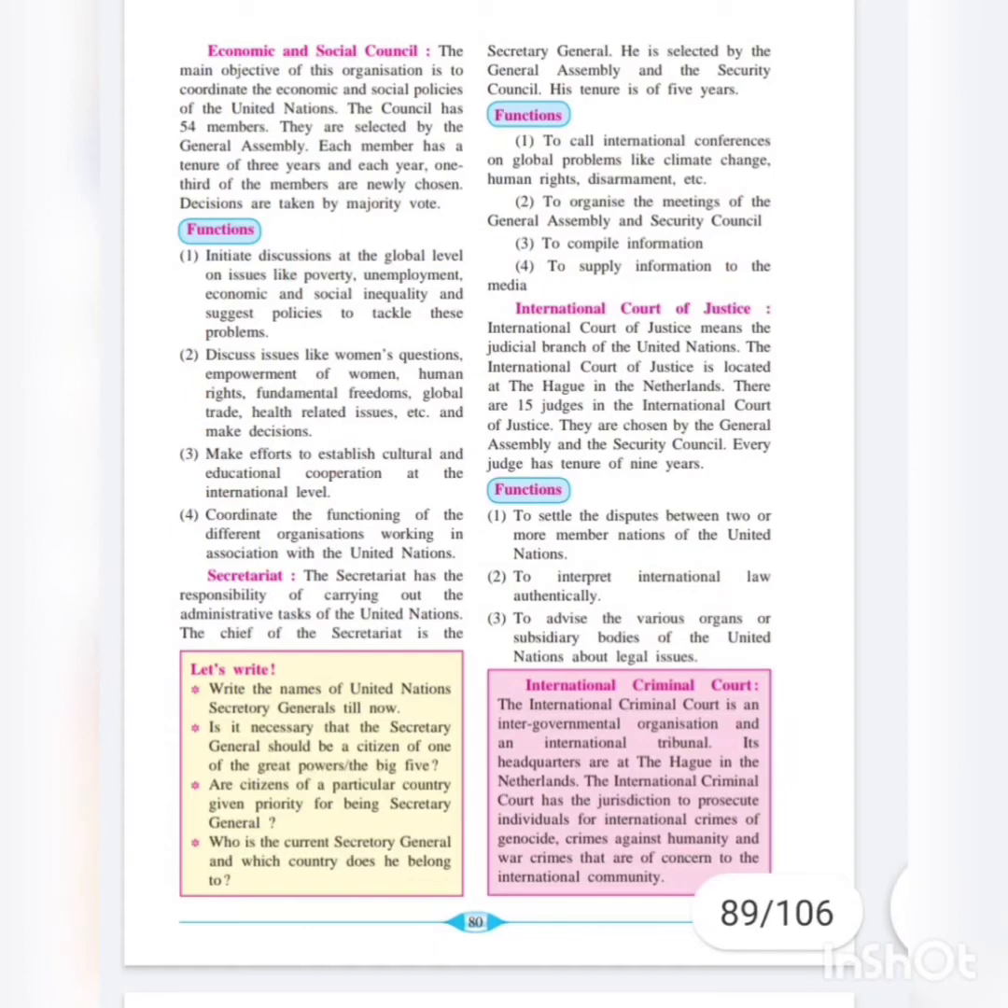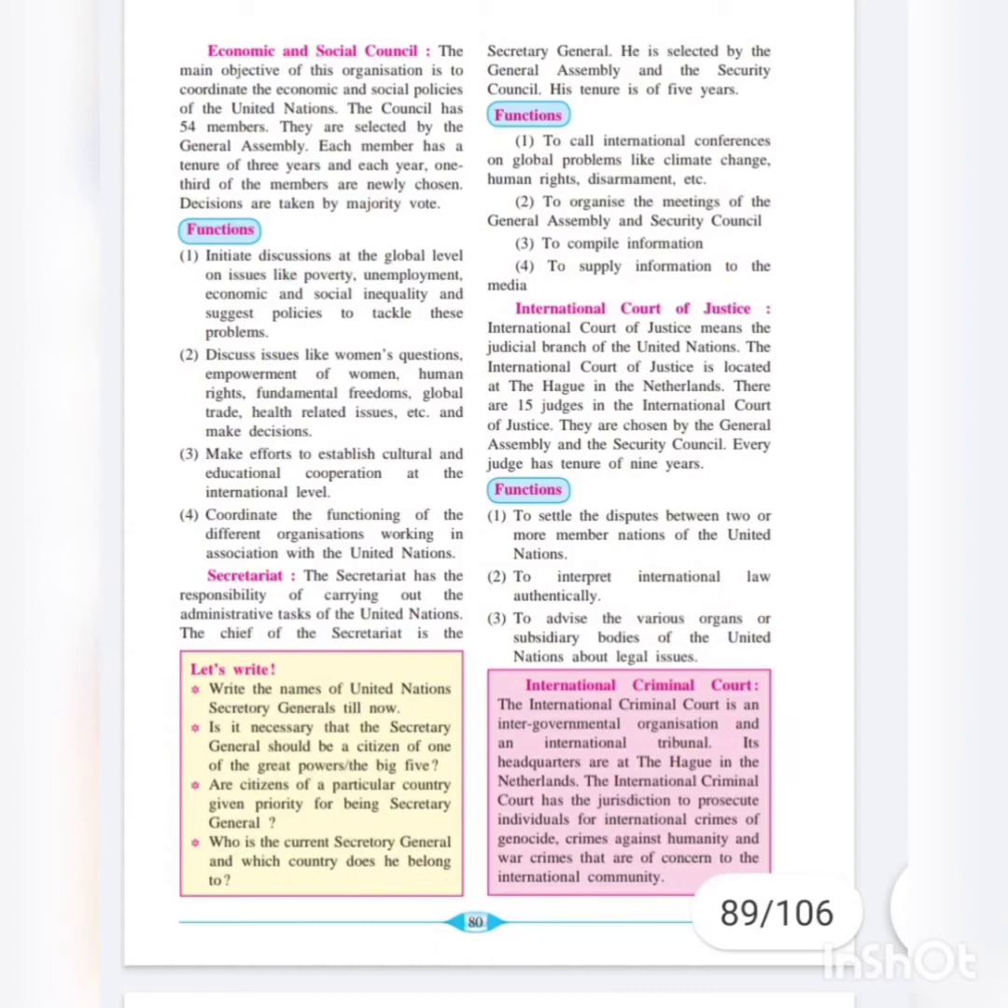Next is the International Court of Justice. The International Court of Justice means the judicial branch of the United Nations. It is located at The Hague, in the Netherlands, and there are altogether 15 judges in the International Court of Justice. These judges are chosen by the General Assembly and the Security Council, and the working period of these judges is 9 years.